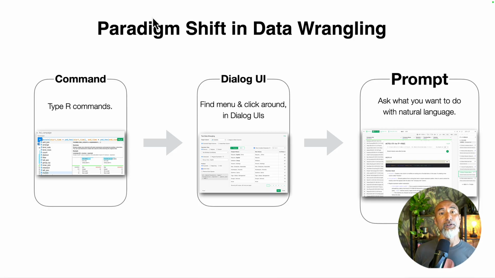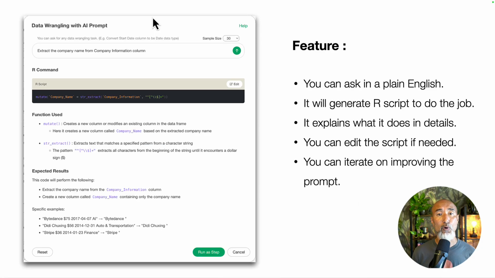But now with this feature, you can type in natural language, English or whatever language, to express what you want with the data, how you want to transform the data, and what type of calculation you want to create. You just type it, then Exploratory uses AI to generate the R script, and also easy-to-read explanations. So even if you are not familiar with this type of script, you can just read what this script is going to do. And if you're fine with it, click on the button,